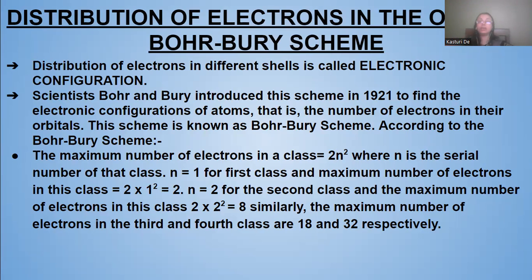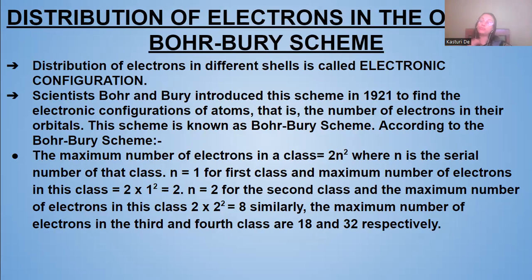According to this scheme, the maximum number of electrons in a shell or in an energy level is 2n squared. 2n squared is the formula by which the electrons are arranged in a shell, where n means the serial number of that shell, the serial number of that energy level, the serial number of that orbit.